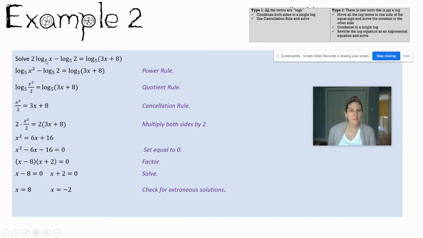If I take 8 and plug it back in, everywhere I see an x, everything works out. However, when I take this -2, right there, when I substitute that in, I cannot take the log of a negative number. So I need to reject this. This is extraneous. My only answer is x equals 8.